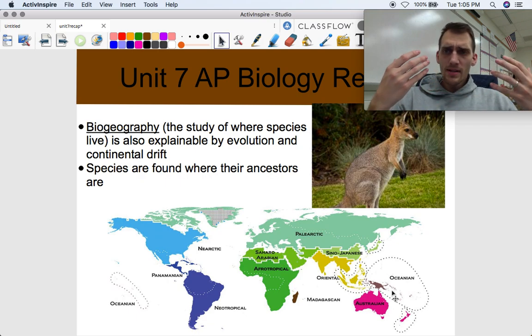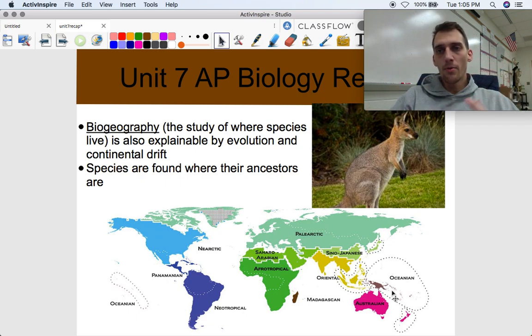So you can kind of see there's a stark contrast. The researcher who discovered this is Alfred Russel Wallace. He came to the theory of evolution by natural selection only a few years after Darwin was going to put all of his stuff together. So he also is a great researcher and great contributor to biology. Shout out Alfred Russel Wallace. But anyway, the Wallace line is so named because there's marsupials on one side, which evolved separately, and there's placental mammals on the other side, which is really, really interesting.